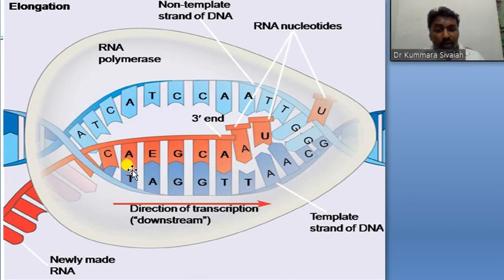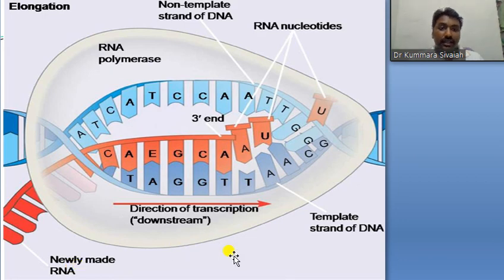The anticodon is bound like that to the template, and that is the newly made RNA. So whatever the template present here, the template is transcribed, so it got the message from the DNA, that's why it is mRNA.